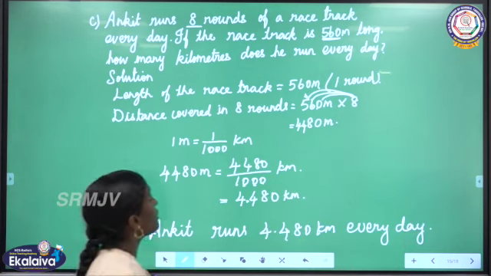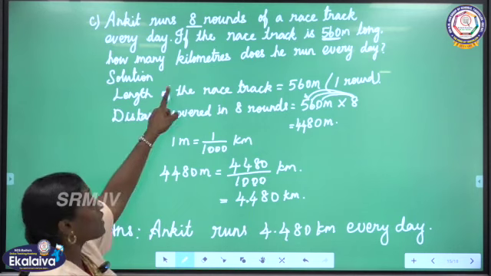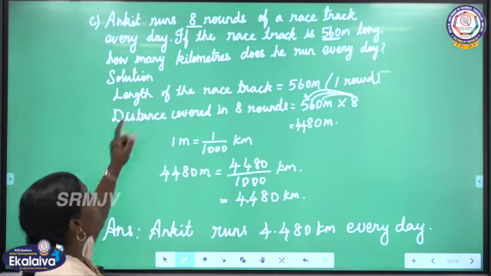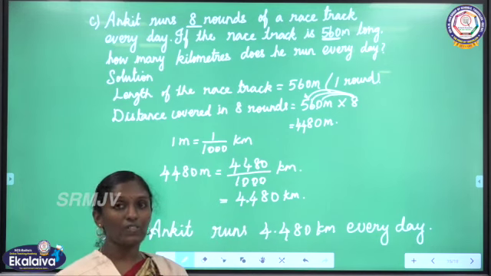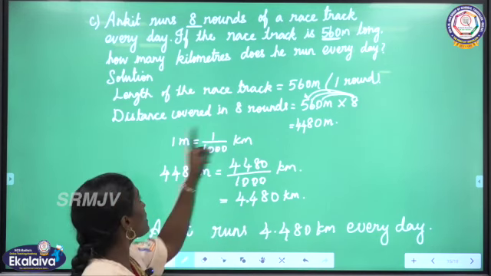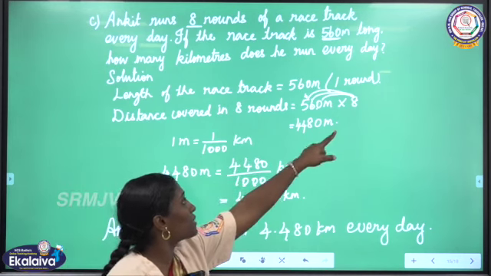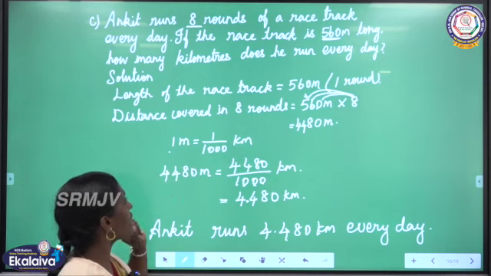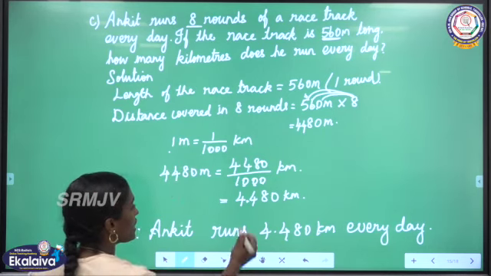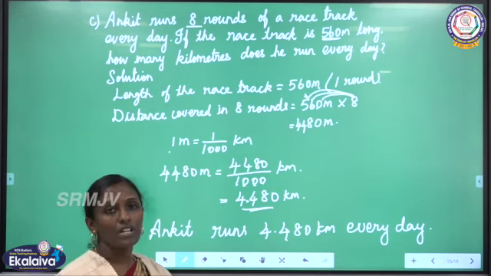Is it clear, children? Here the length of the racetrack is given. He is running 8 rounds every day. The length of racetrack is equal to the distance covered in one round. By using this, we are finding the distance covered in 8 rounds. By multiplication, we got the answer in meter. After that, we are converting meter to kilometer. At last we got the answer in kilometer, that is 4.480 kilometer.